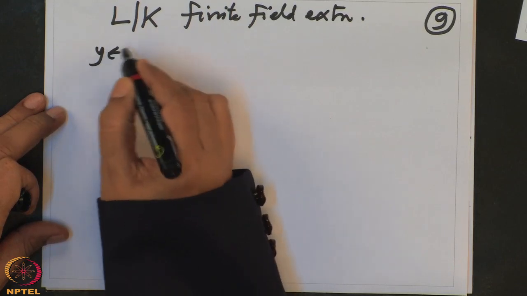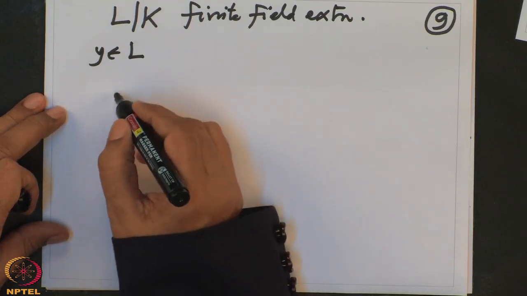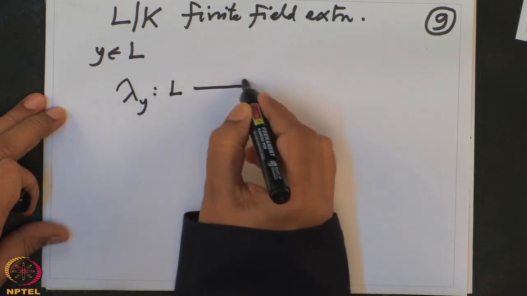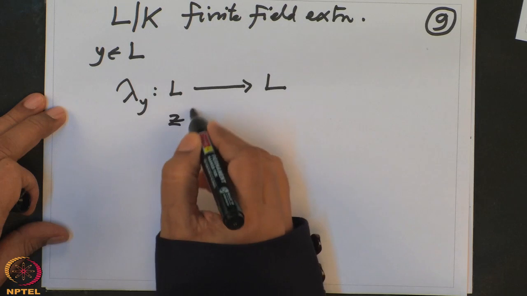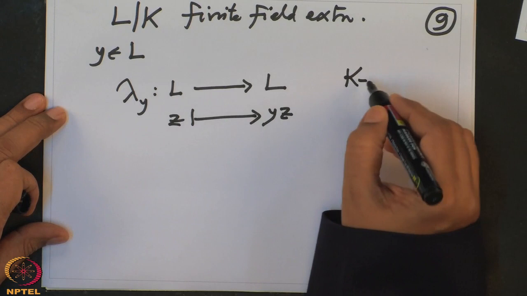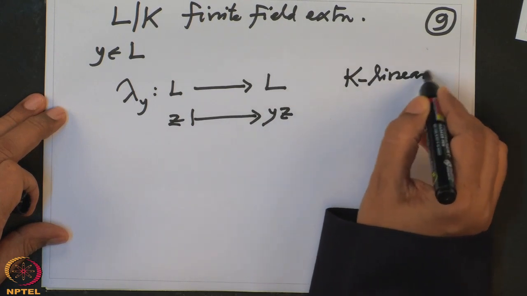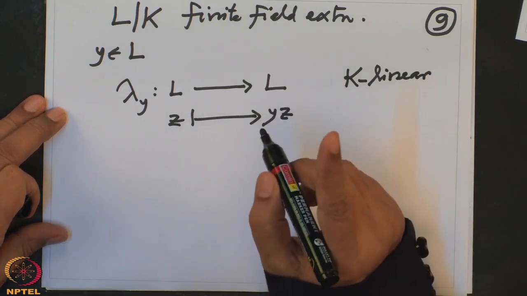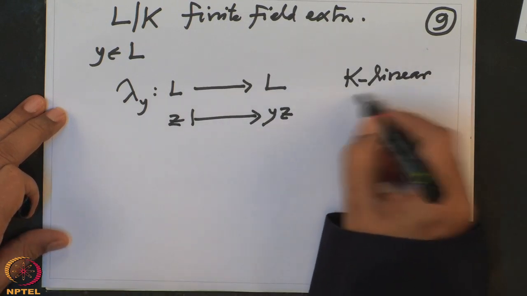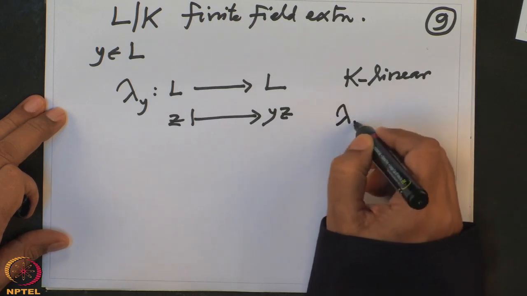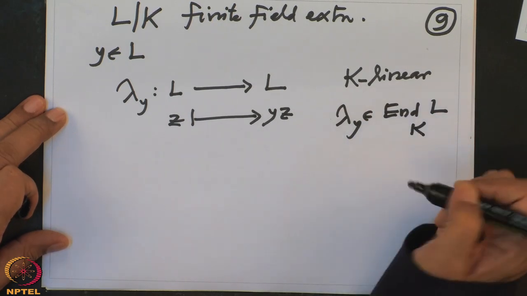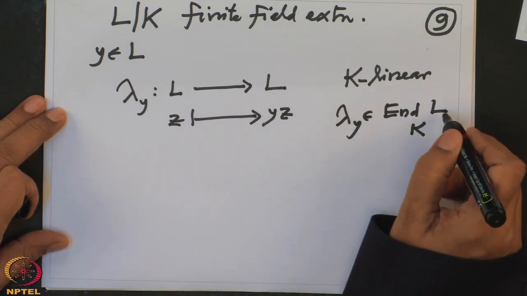and y is an element there, and we have this linear map lambda y. This is a map from L to L, multiplication by y, any z going to yz. This is clearly K linear. It is not L linear, it is K linear. It is not a K algebra homomorphism either, because 1 does not go to 1. So it is only a K linear map. That means this lambda y is an endomorphism of the vector space, not a K algebra homomorphism.